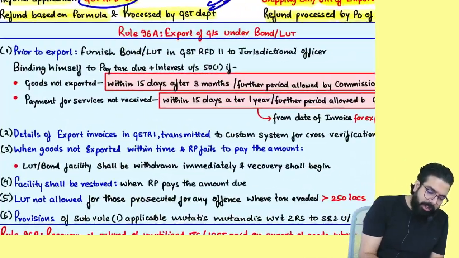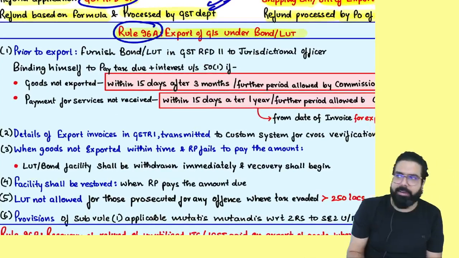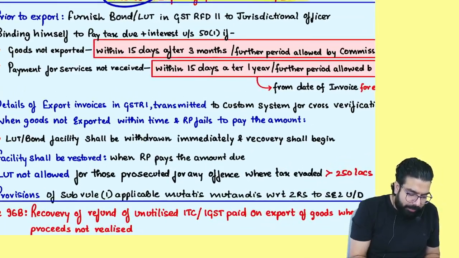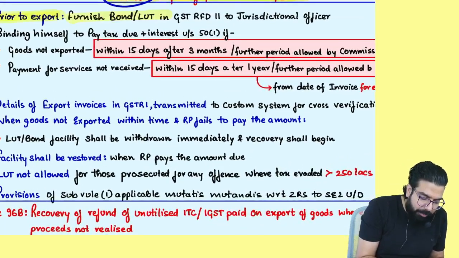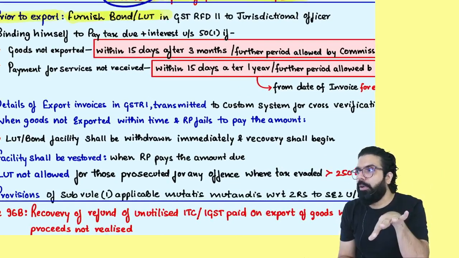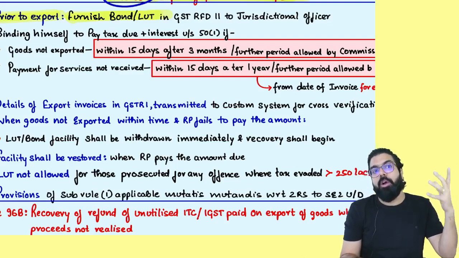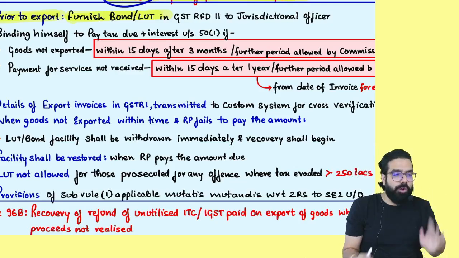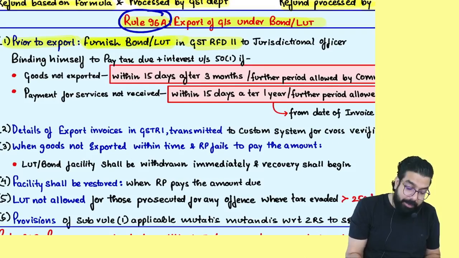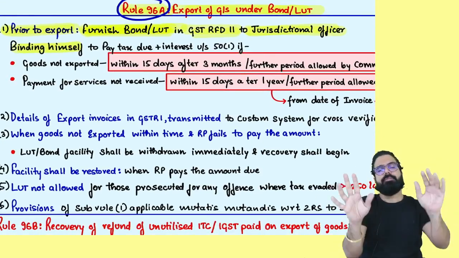Sir, what is the process when I export the goods under LUT or bond? Rule number 96A has to be followed. Rule 96A says that, prior to the export, you should give a bond or LUT. When I'm exporting on payment of IGST, you already know. If you are exporting by giving LUT, prior to the export you should give LUT or bond in RFD-11 to the jurisdictional officer,